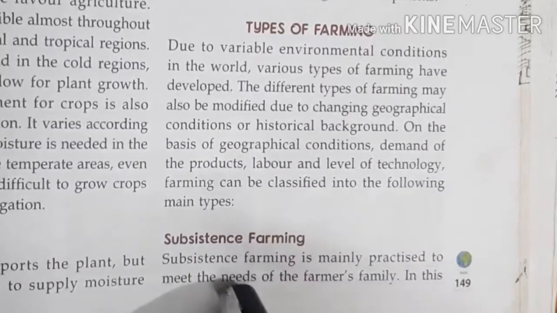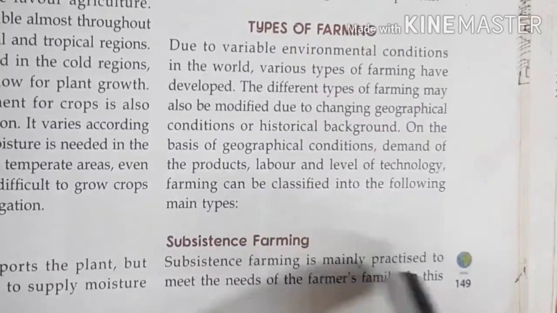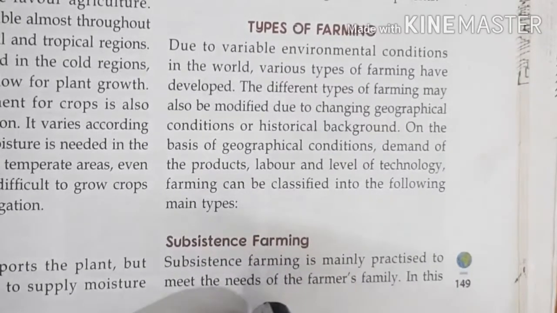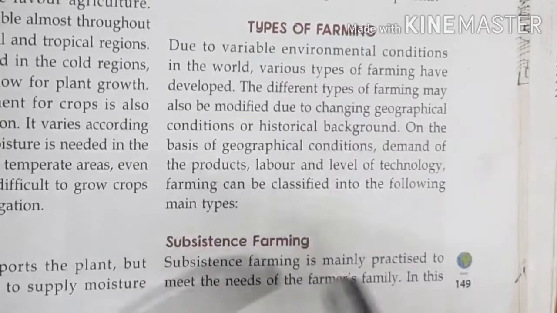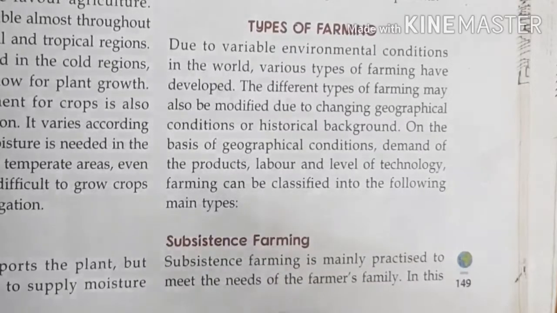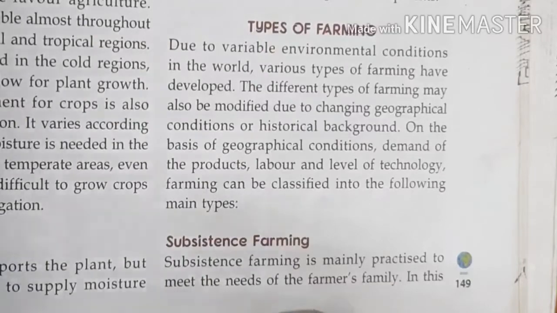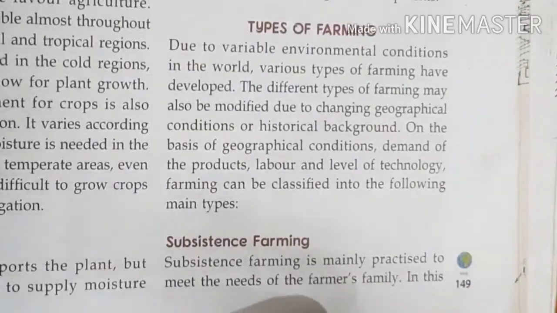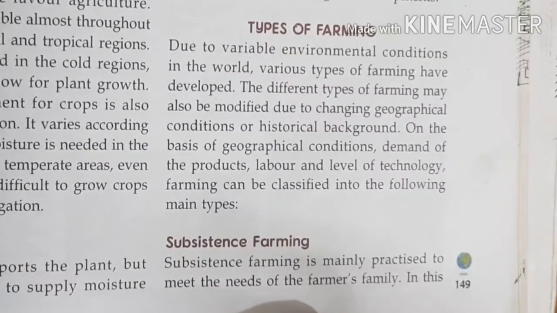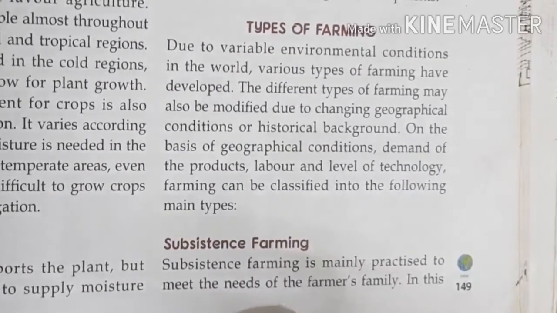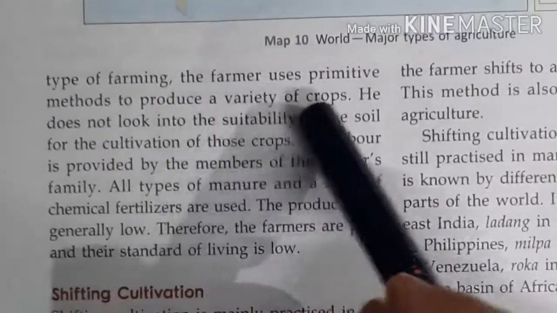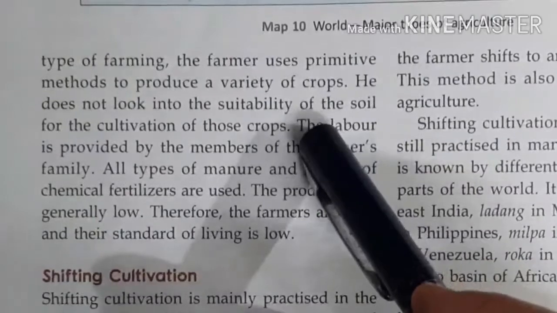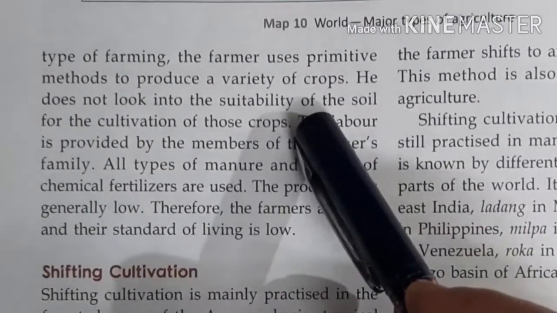The first type is subsistence farming, which is mainly practiced to meet the needs of the farmer's family. Depending on the geographical area, this first farming is mainly practiced and fulfills the needs and requirements of the farmer's family. That is subsistence farming. In subsistence farming, the farmers use primitive methods to grow a variety of crops.